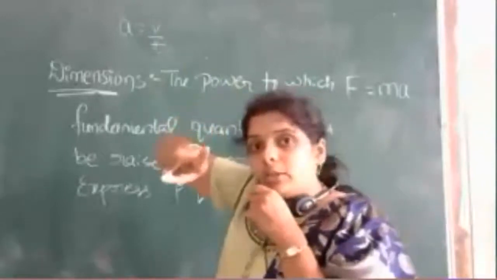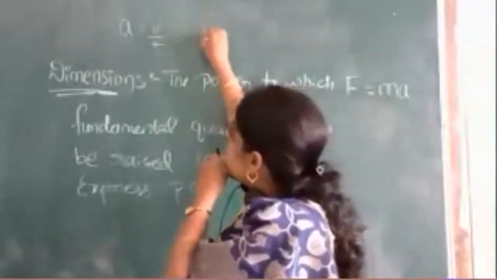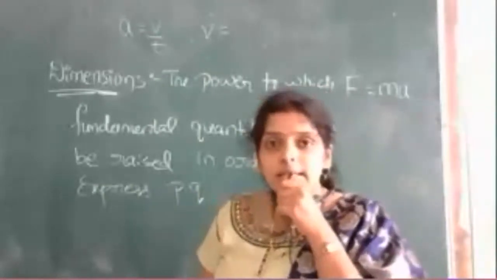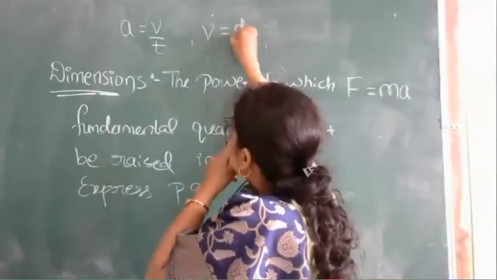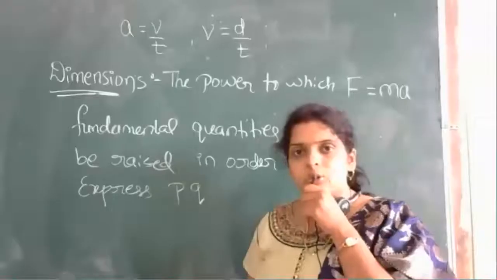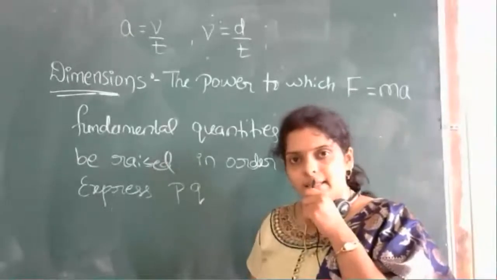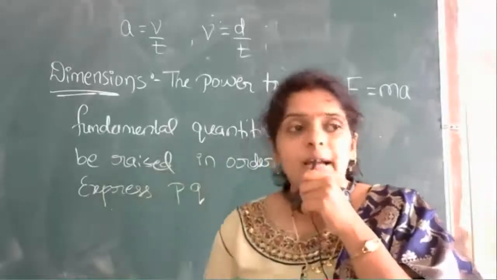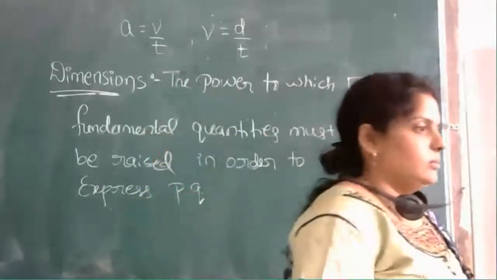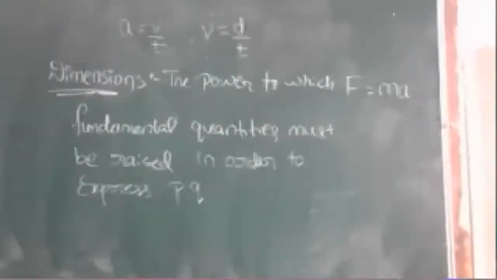So what you need to do is express velocity. What is velocity? Velocity is nothing but displacement divided by time. Correct? Velocity is equal to displacement divided by time. Displacement, how do you define it? Can anybody tell me the definition of displacement? What is the definition of displacement?